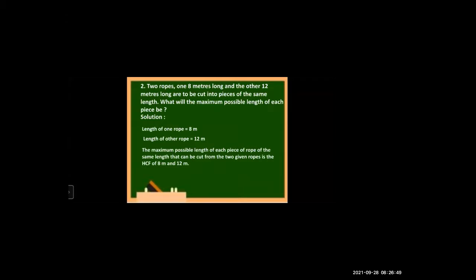The maximum possible length of each piece of rope of the same length that can be cut from the two given ropes is the HCF of 8 meters and 12 meters. Whatever is asked in the last sentence of the question, that only is written here. So now we have to find the HCF of 8 and 12. Tell me now, children, how to find the HCF of 8 and 12?